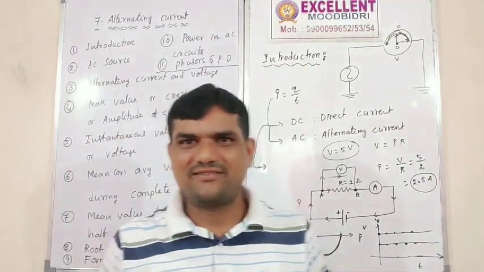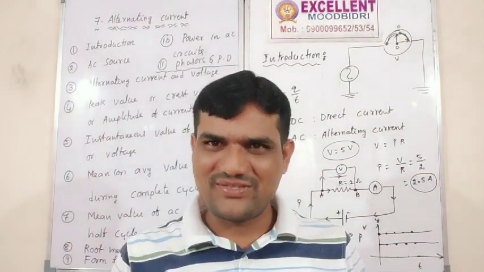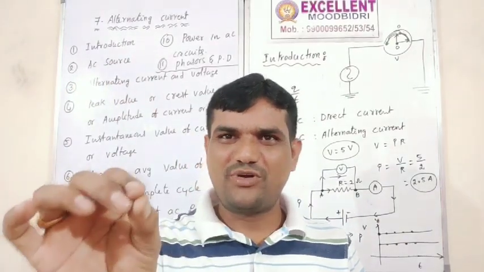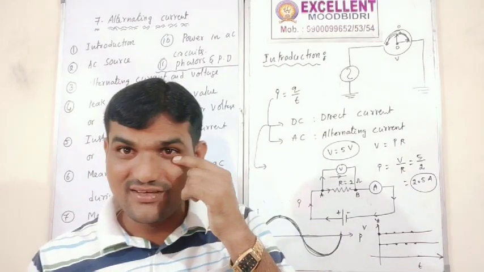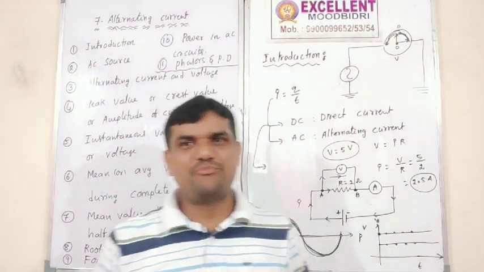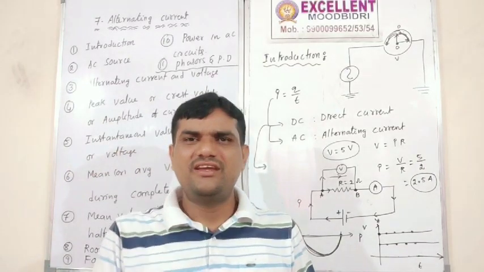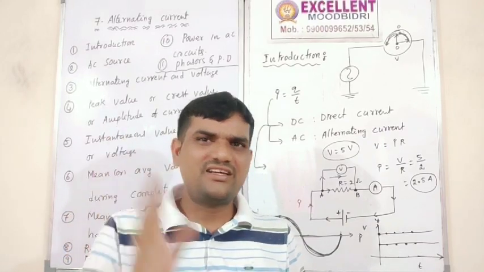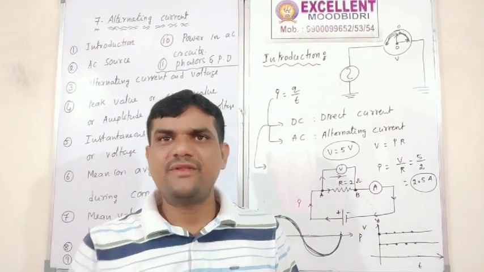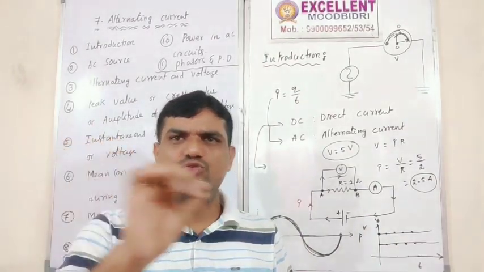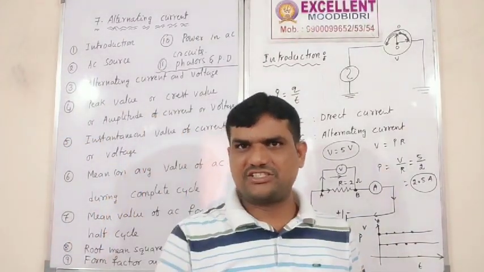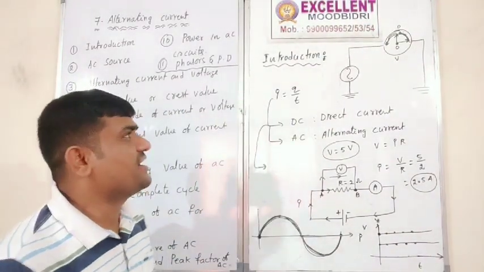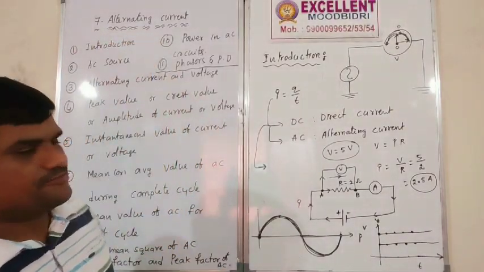So one current will be there. Such a type of current is known as alternating current. Are you clear? Alternating current: periodically, continuously, the current changes. Then DC means the direction of current does not change, only unidirectional. That is nothing but DC current. This is the introduction of AC.